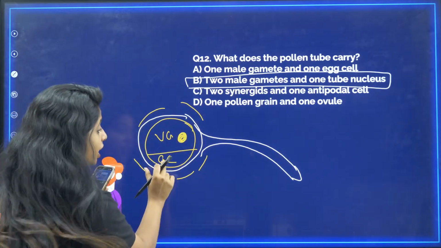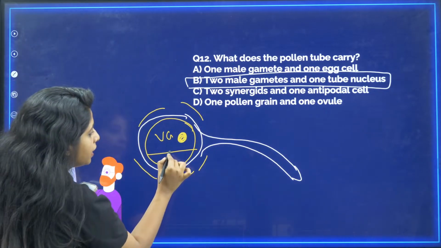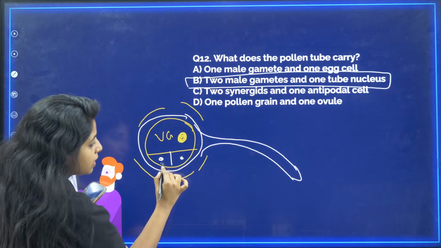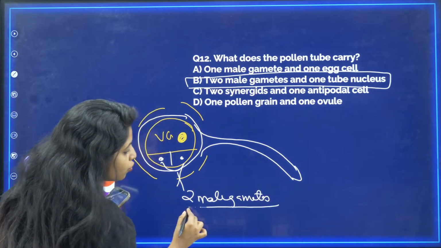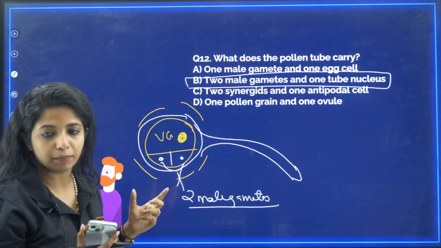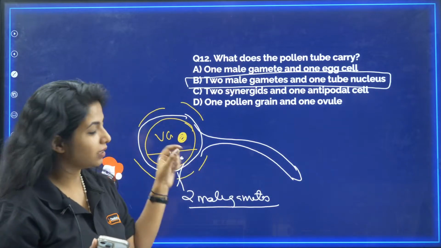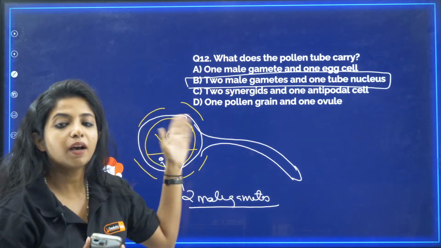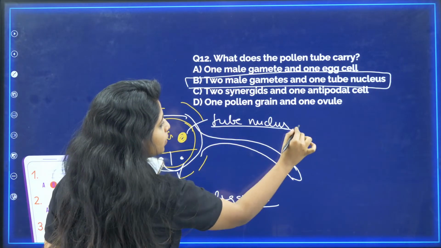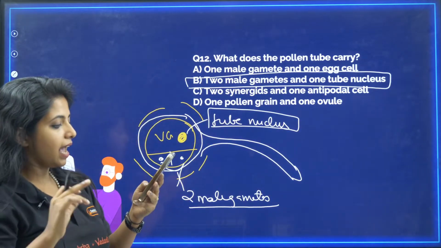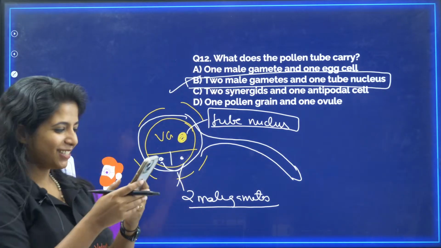Generative cell, my dear children, what happens to the generative cell is that it will be dividing into two cells. And what are these two cells? These are the two male gametes. Generative cell divides into two male gametes. So these two male gametes go in front and say to the other nucleus of the vegetative cell, come, you also come. And this is the tube nucleus. So tube nucleus is there and also two male gametes, and this becomes your answer, B. Works? Yay! So Kiki is really happy.